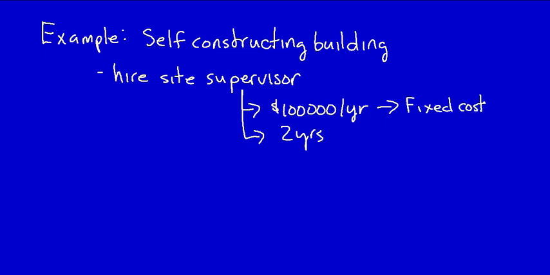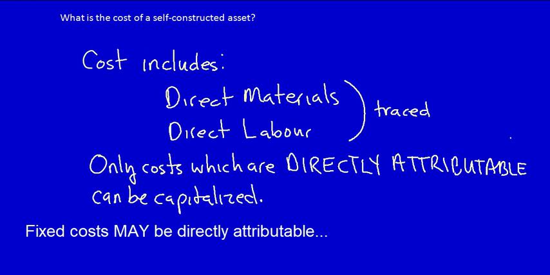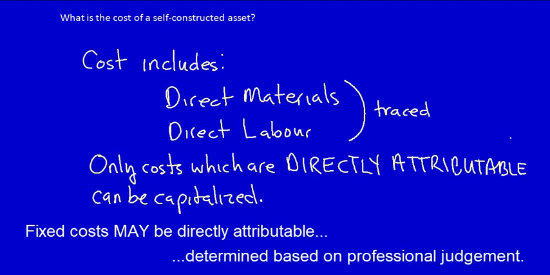But this cost would not have been incurred unless they were building a self-constructed asset. Therefore, this fixed cost is directly attributable to the building of the building. It can therefore be capitalized. Remember, a cost must be directly attributable in order to be capitalized, and that requires professional judgment.